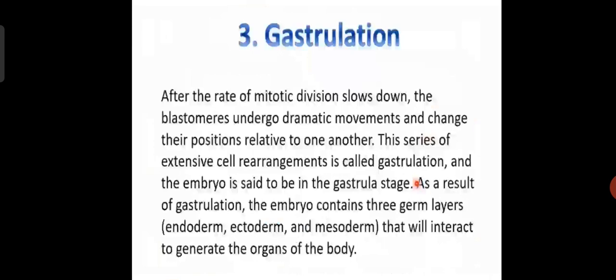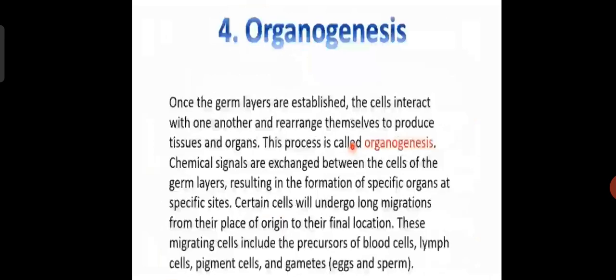Gastrulation, already we have discussed what gastrulation is. It involves mitotic divisions where the blastomeres undergo dramatic movements and change their position relative to one another. This series of extensive cell rearrangements is called gastrulation, and the embryo is said to be in the gastrula stage. As a result of gastrulation, the embryo contains 3 germ layers, ectoderm, endoderm and mesoderm, that interact to generate the organs of the body. These layers give rise to the different organs. That is organogenesis. Gastrulation is followed by organogenesis.